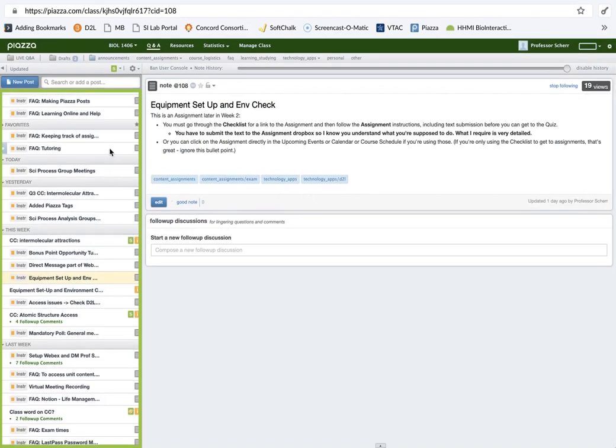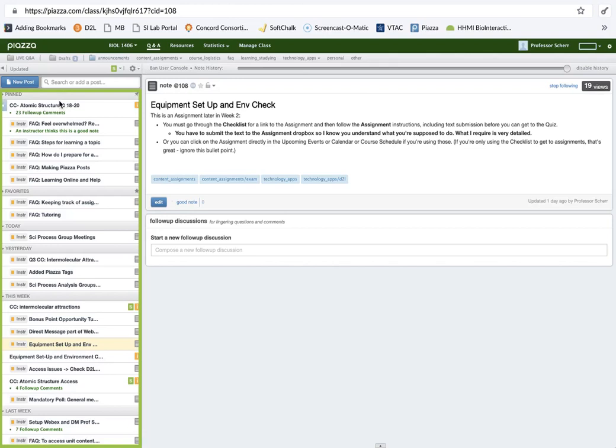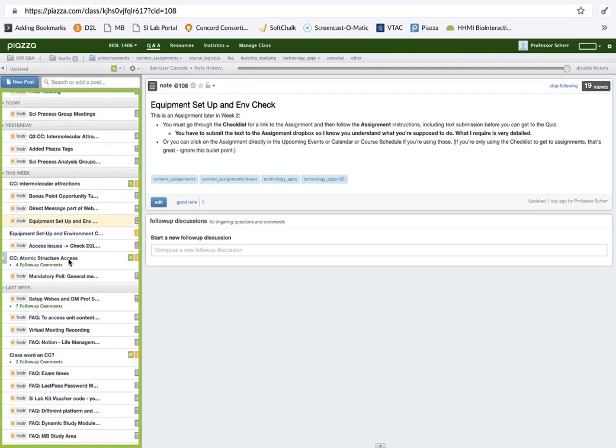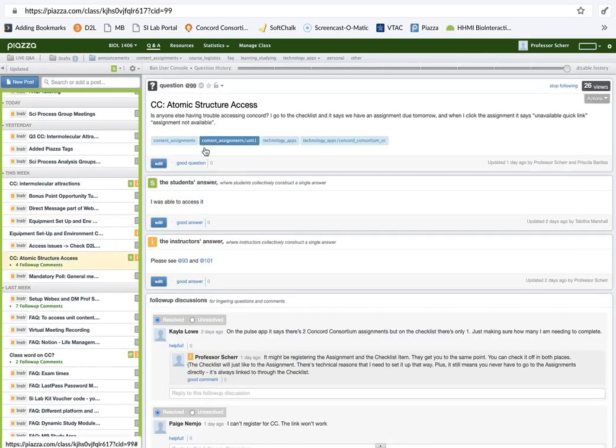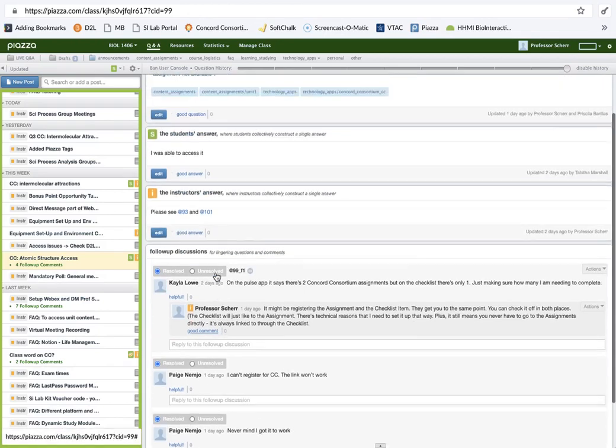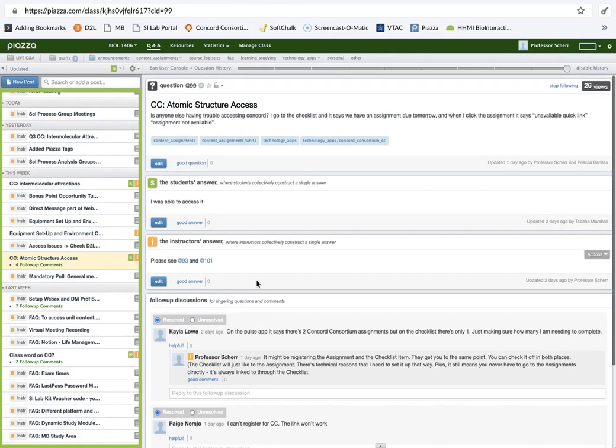If you're ever wondering about something, what I would do is filter, maybe search and see if you can find a post about it already, because people will ask something and a lot of people may have that question. So for example, someone asked here about the atomic structure axis. They're having problems with it and different people responded there and we had a conversation. I could link to other posts where I've already addressed that issue, or maybe I'd decide to make a new one that addresses a number of issues and link to that there. So that's the Piazza system.